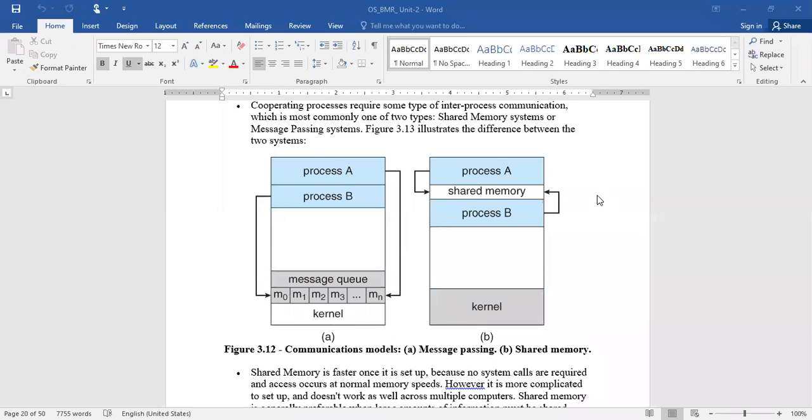In such a way, the common place can be accessed by both A and B. Whatever information B wants to access from A, A has to place that information in this shared memory. B will get access to whatever file was shared by process A. In such a way, these two processes are able to communicate with each other by exchanging the information.